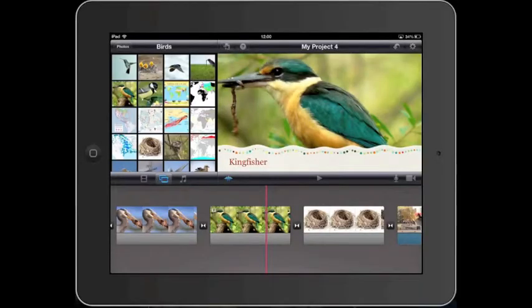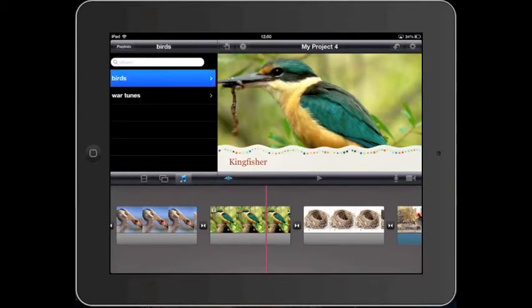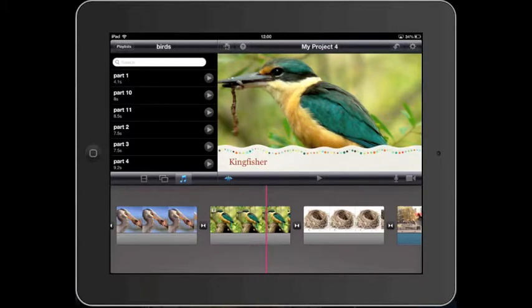Okay, so we're going to add some sound. I'm going to hit the sound button, and we've got different options under here. If I go into our playlists, you can see I've loaded on some voiceovers. If I want to listen to the voiceover before putting it down on the timeline, I just press the little play button. It's like a preview.